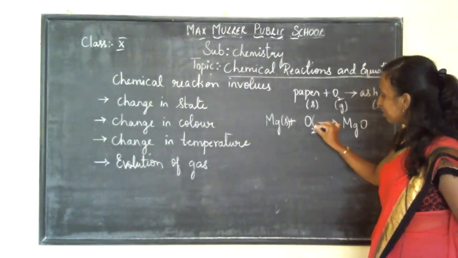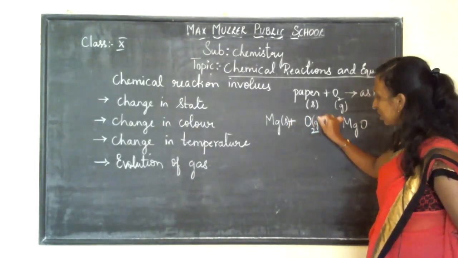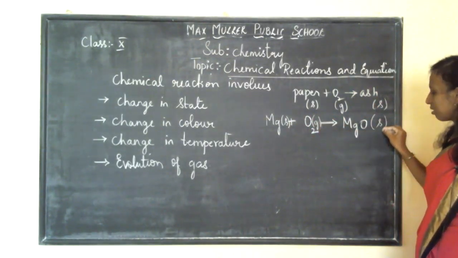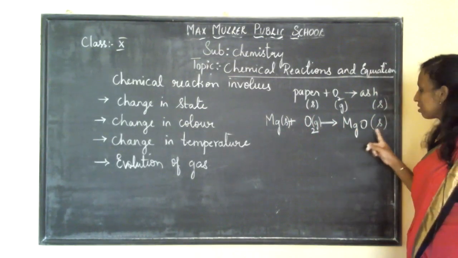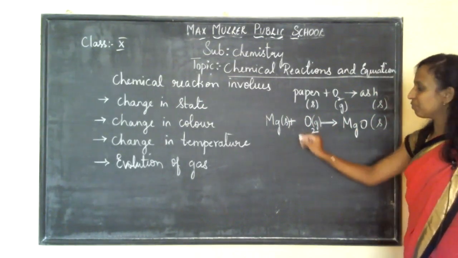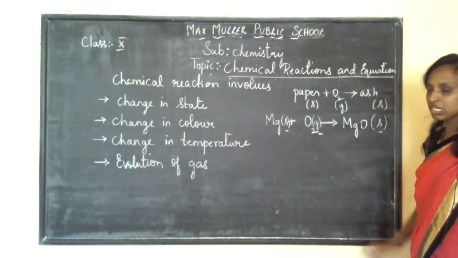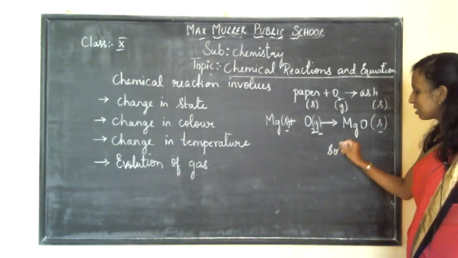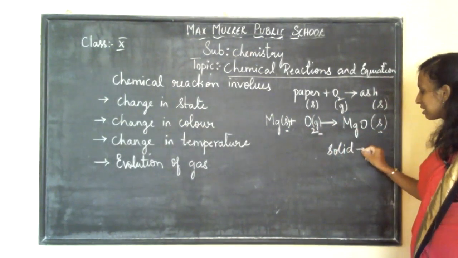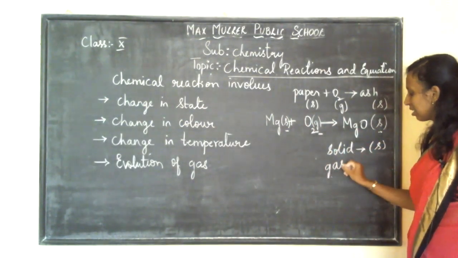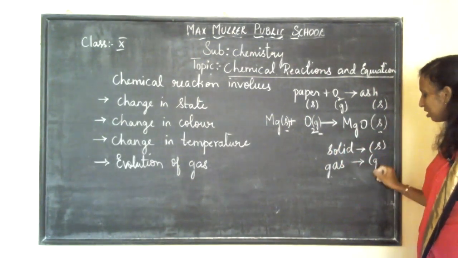Oxygen is an element of gaseous state, G, and MgO is an oxide, a solid state, a white color powder which is obtained. So you have to represent the state while writing a chemical equation. You have to represent whether they are solid, S. If it is gas, it is G.